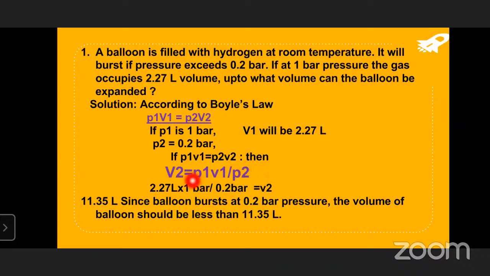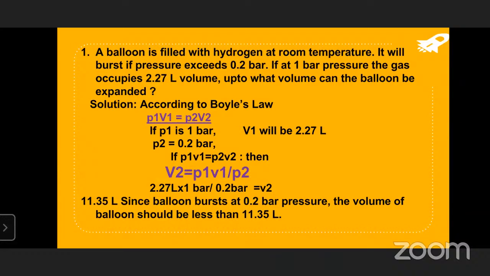So V2 is equal to P1, which is 1 bar, times V1, which is 2.27 liters, divided by P2, which is 0.2 bar. Finally, V2 we get is 11.35 liters. Since the balloon bursts at 0.2 bar pressure, the volume of the balloon should be less than that.